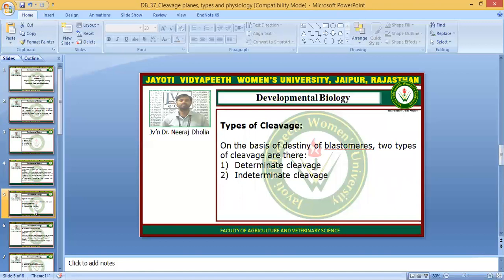Then another is the indeterminate type of cleavage, in which the future of the blastomeres is not decided, and if some blastomeres are degraded or damaged, the structure which would be formed by that will be replaced by another blastomere. So this is the indeterminate type of the cleavage divisions, and this is generally found in deuterostomia animals.